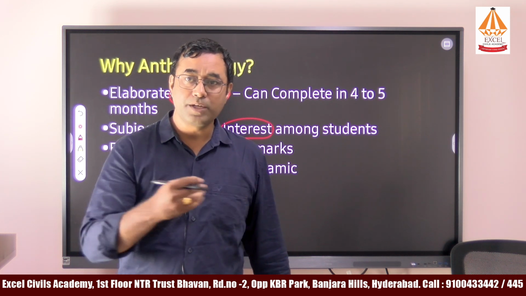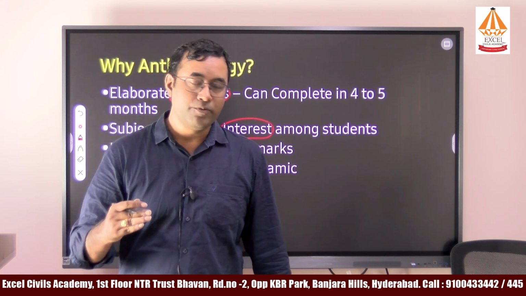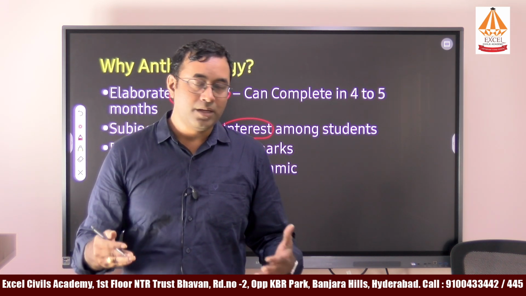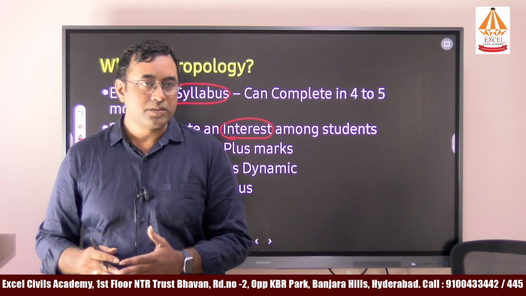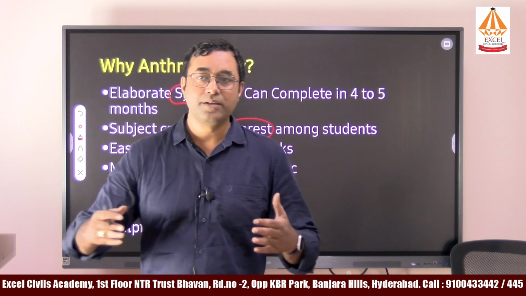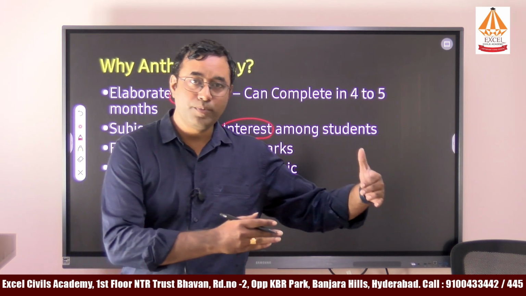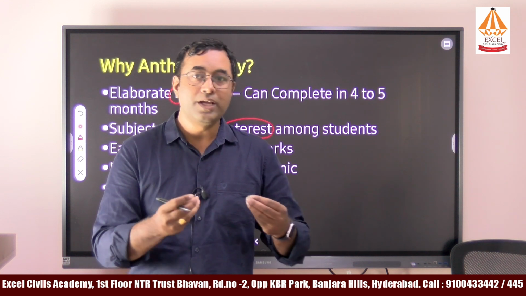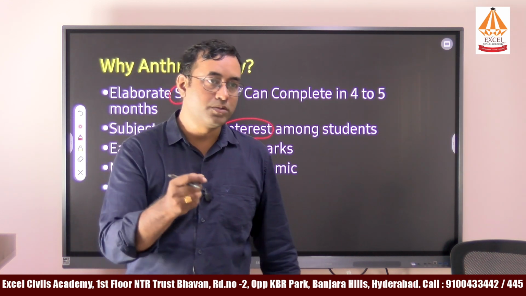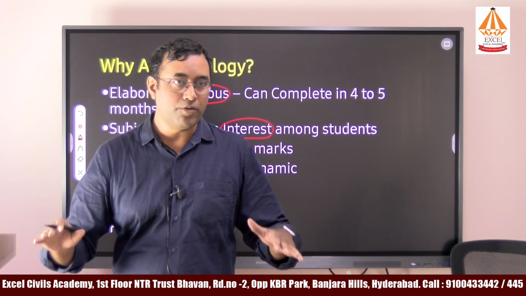With respect to the subject, what we study is how these institutions have evolved over a period of time, and who are the people who explained the evolution of those institutions. And at the same time, many societies have different evolutionary stages. In the beginning stage, humans were only hunters and gatherers. They used to roam in the forest, and they had certain tools like bow and arrow, and they used to hunt animals. That is that stage of humans.